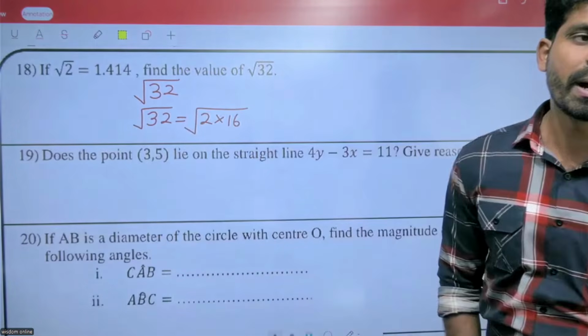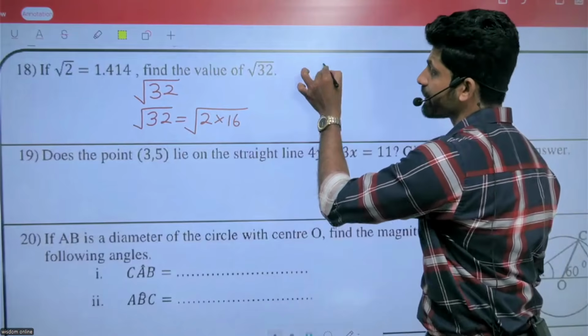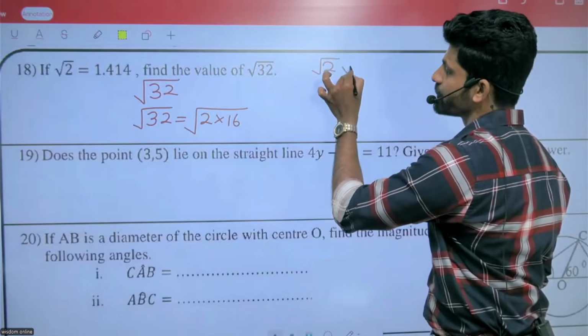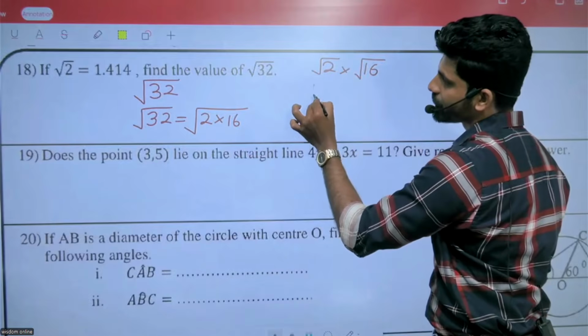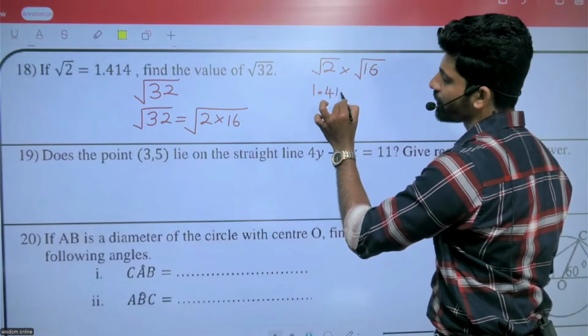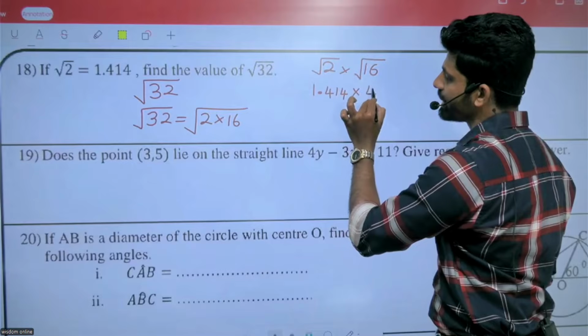We can separate it: square root of 2 multiplied by square root of 16. Square root of 2 means 1.414. Square root of 16 means 4.